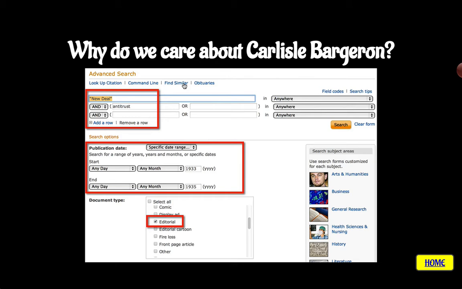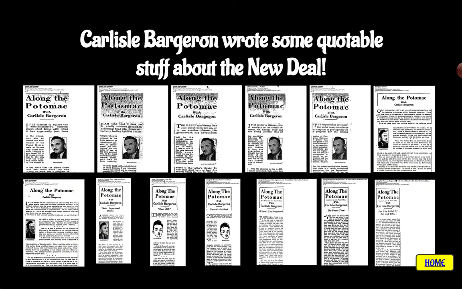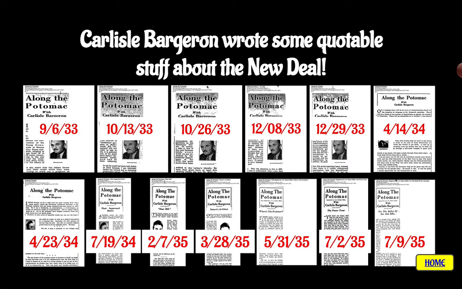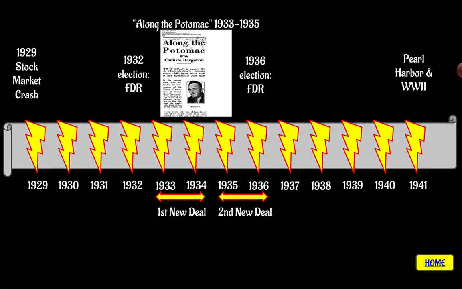Well, if we do a ProQuest search for the New Deal and antitrust somewhere between 1933 and 1935 and look for editorial content, we find a whole series of articles written by Carlisle Bargeron. They range over 1933 to 1935. Interesting little column. It's also helpful to give some context for this, and he wrote most of those columns during the first New Deal.